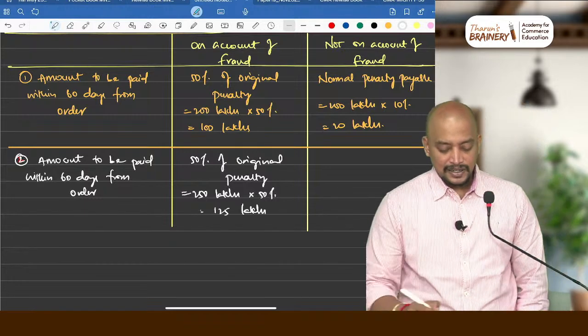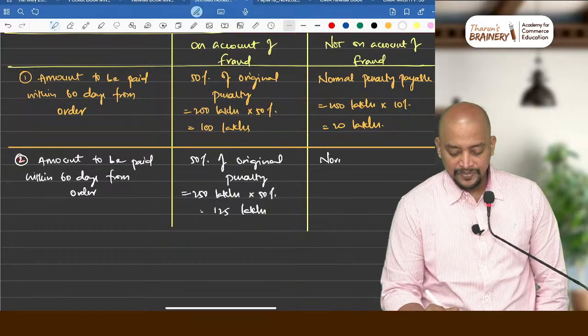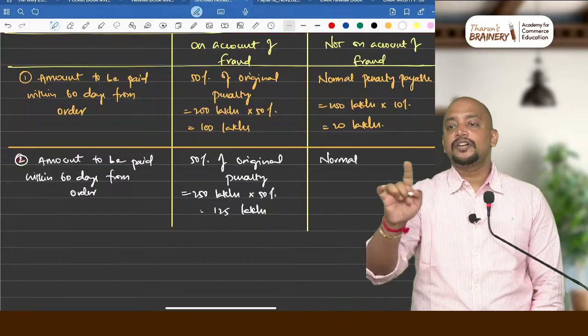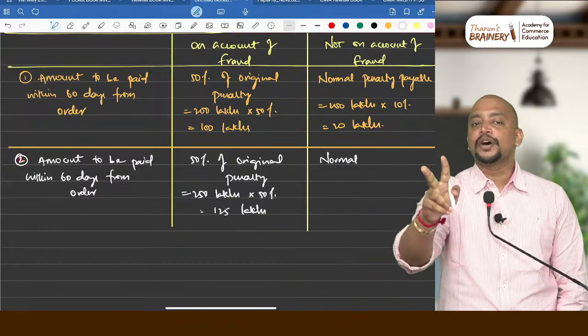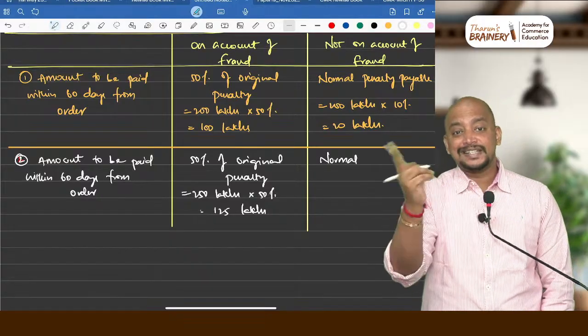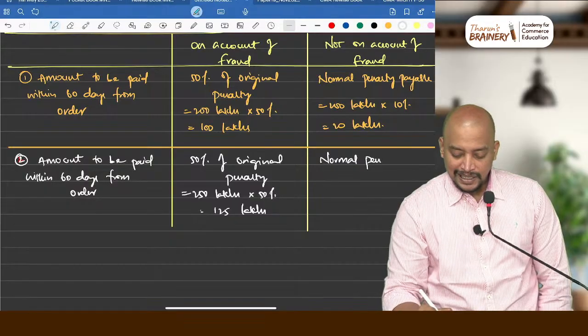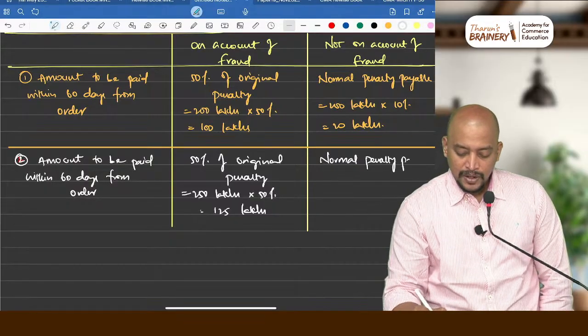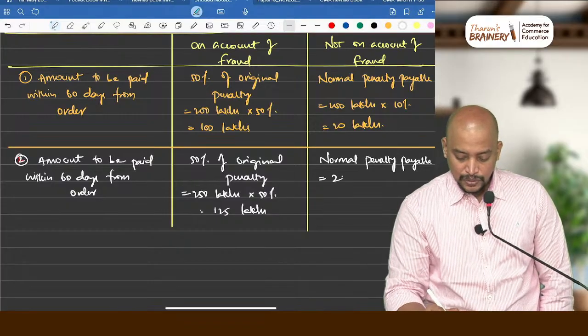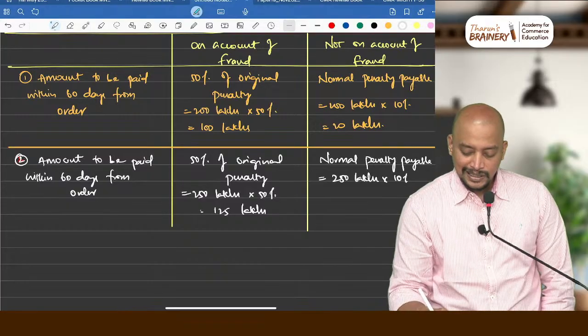Whereas here, normal penalty payable. See, the benefit is not there for other than fraud. Other than fraud, only 2 points: before notice, within 60 days from notice. So normal penalty payable. What is it? Normal penalty payable, that will be 250 lakhs into 10%, that will come to 25 lakhs.